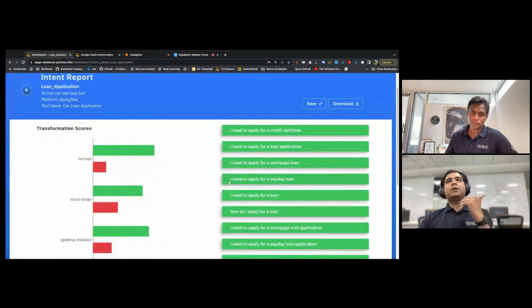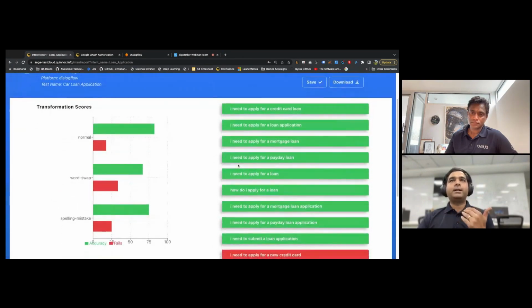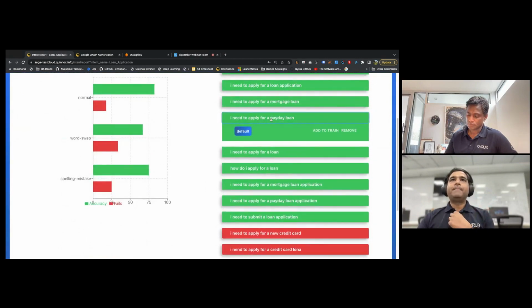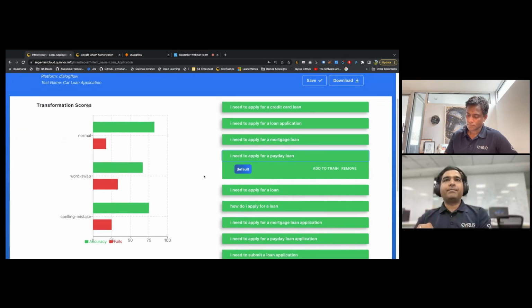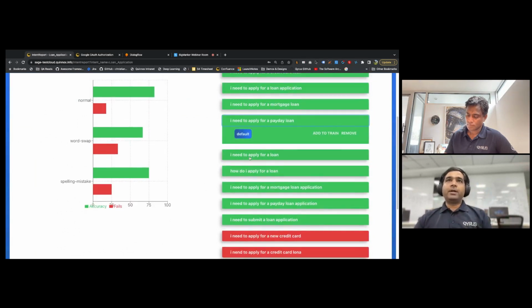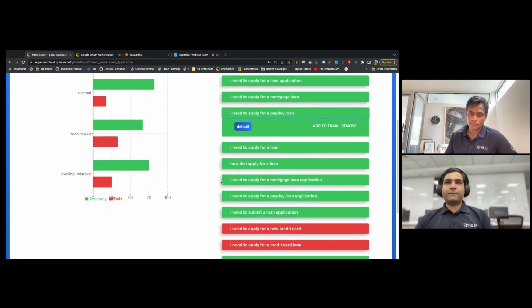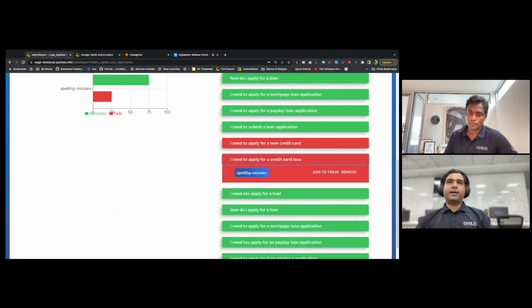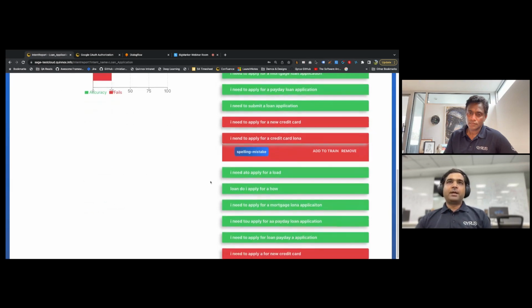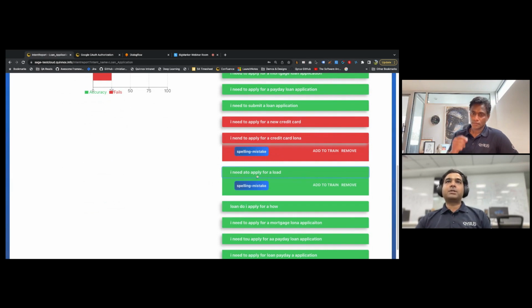Now we can actually go and understand more about this, like what intents were detected correctly, right? So here you can see, I need to apply for a payday loan. It says I need to apply for a mortgage loan. So it sort of transformed into, like we said, car loan. It tried multiple other ways of asking or getting to that point, right? So if you have to focus on that one particular intent, here you can see that it simply said I need to apply for a loan, so it understood. But then, for example, there was a spelling mistake here, and you can see the spelling of the word need is different, so it could not, right? So this is a spelling mistake transformation, as we call it, right? And here, there was a spelling mistake, but it was still able to identify, right?